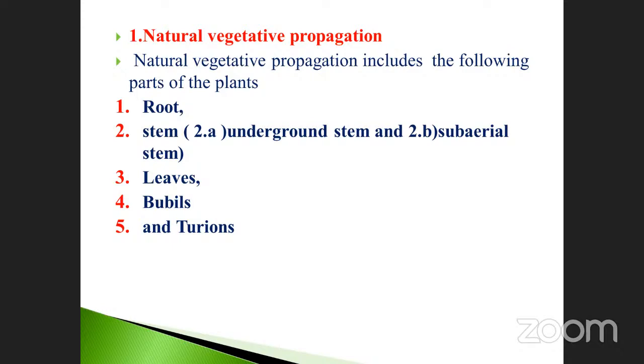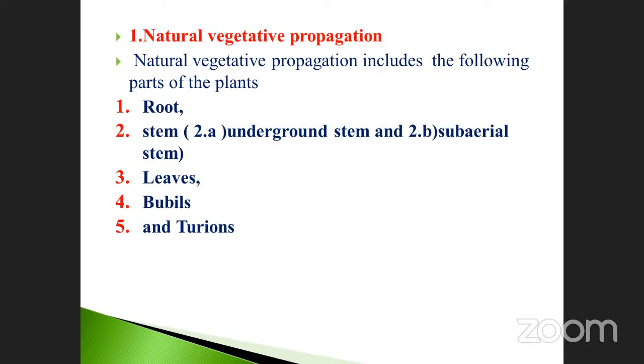The stem has three types: underground stem, which is below the soil; subaerial stem, which is above the soil but not the aerial part; and the aerial stem. These are all essential for natural vegetative propagation. As a result, they produce a new plant for commercial purposes.